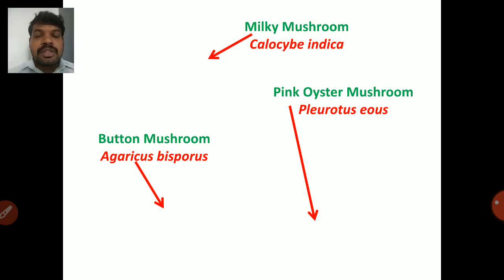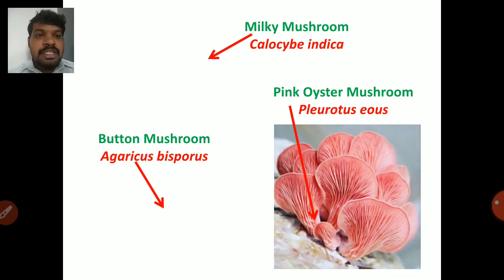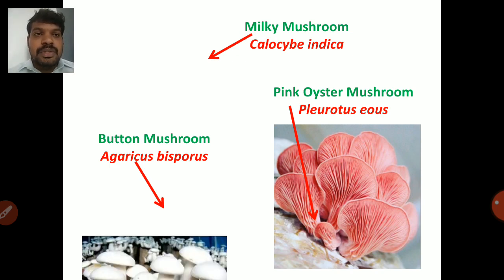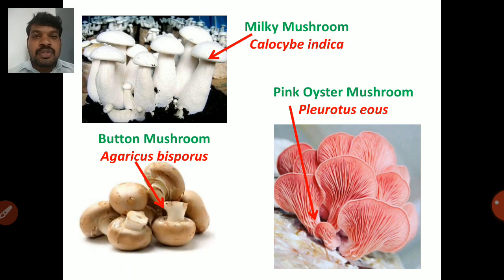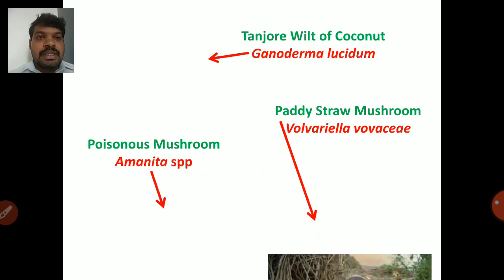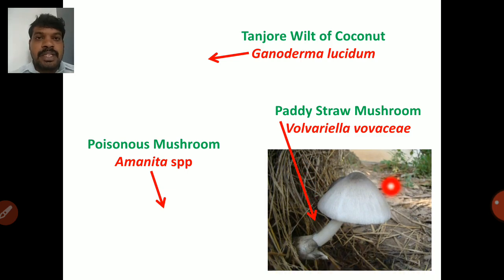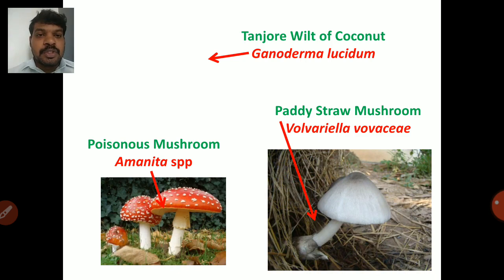இங்கே வந்து உங்களுக்கு mushroom-ஓட photos தந்திருக்கேன். First of all pink oyster mushroom, Chippikalan-னு சொல்லுவாங்க, that is Pleurotus eous. Then milky mushroom, நல்லா பால் கலரில் இருக்கும், வெள்ளை கலரில் இருக்கிறதால milky mushroom-னு சொல்றாங்க, Calocybe indica. Then button mushroom, நம்ம அடிக்கடி சாப்பிடக்கூடியது, Agaricus bisporus. Next paddy straw mushroom, Volvariella volvacea, இது நெல் வைக்கோலில் அதிகமாக வளரும். Then poisonous mushroom, Amanita species.